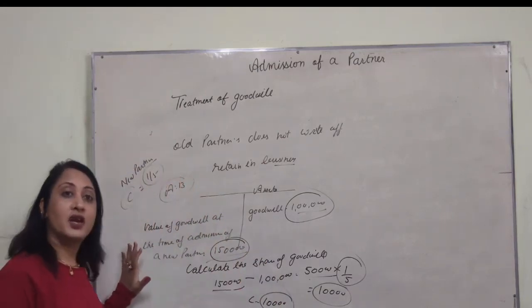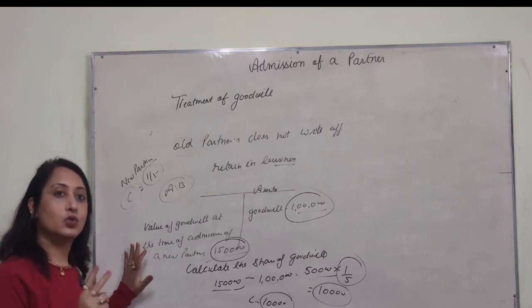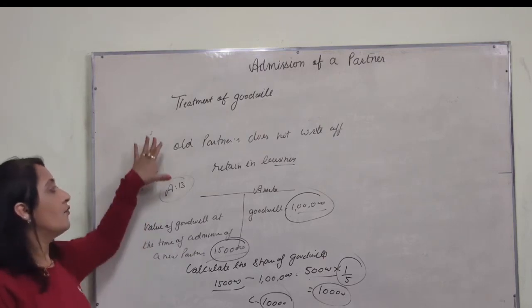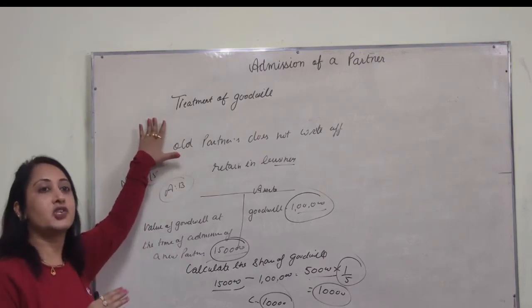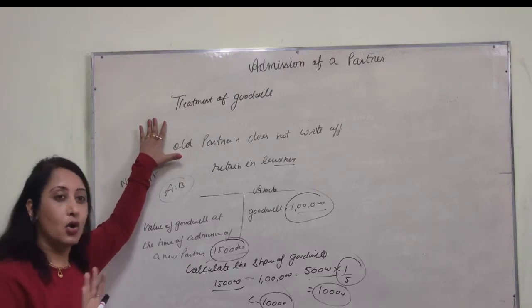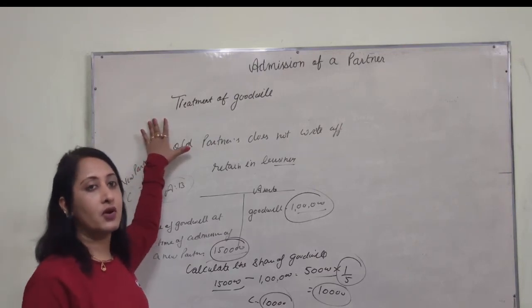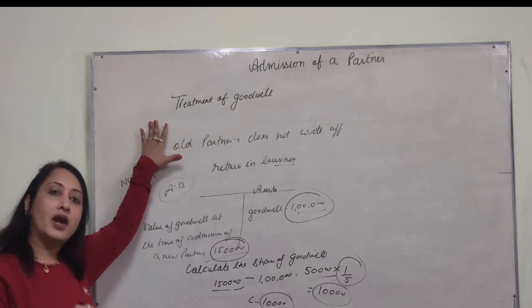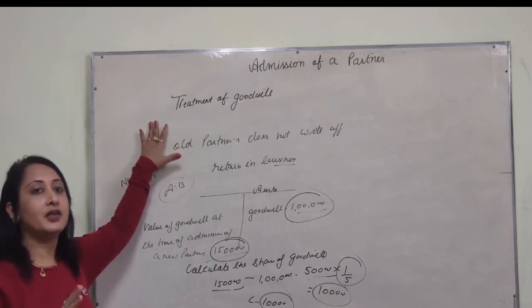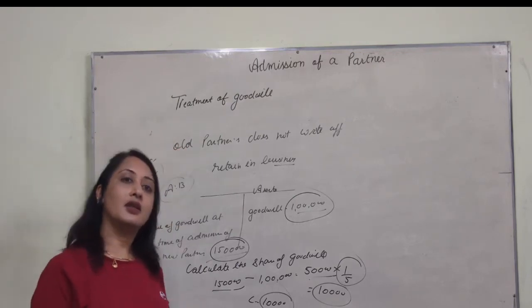Now already we have discussed two cases: when a new partner brings his share of goodwill privately, no journal entry will be passed in the books of account, and the second, when he brings his share of goodwill in cash. Remaining three in the next video.